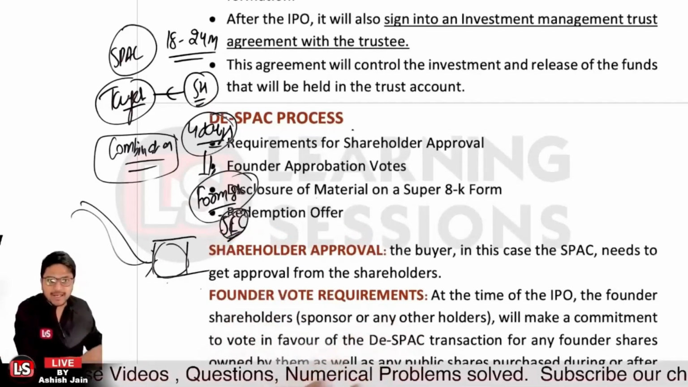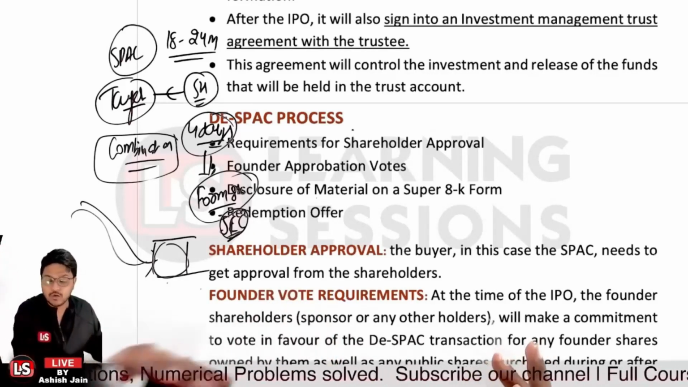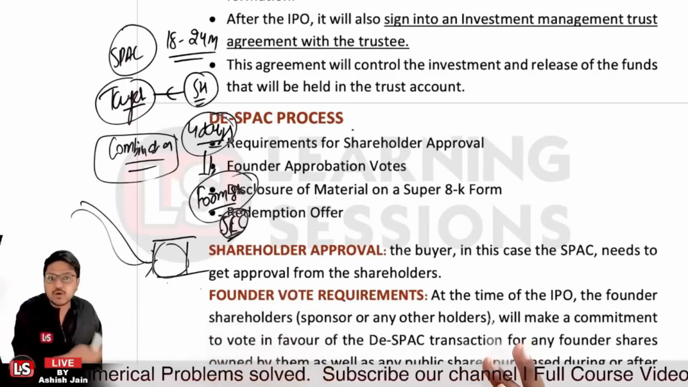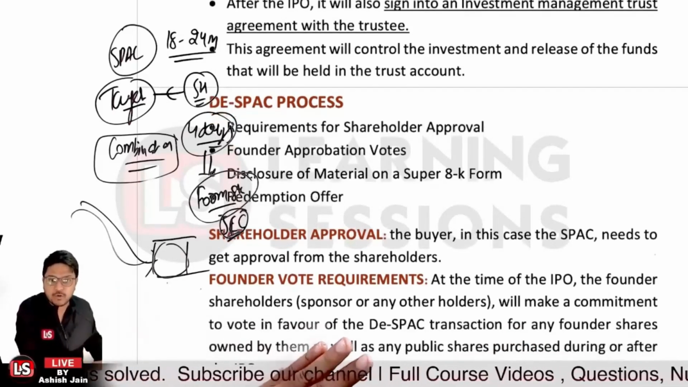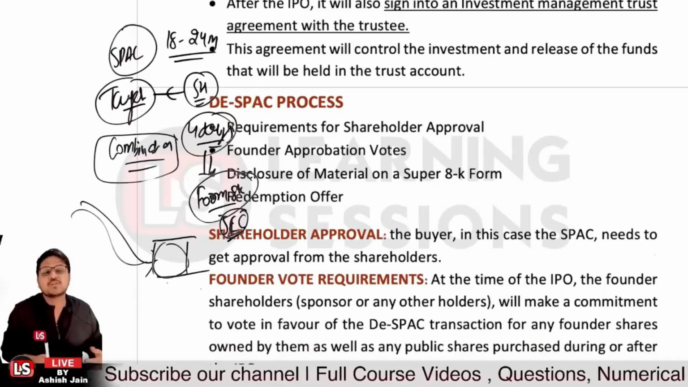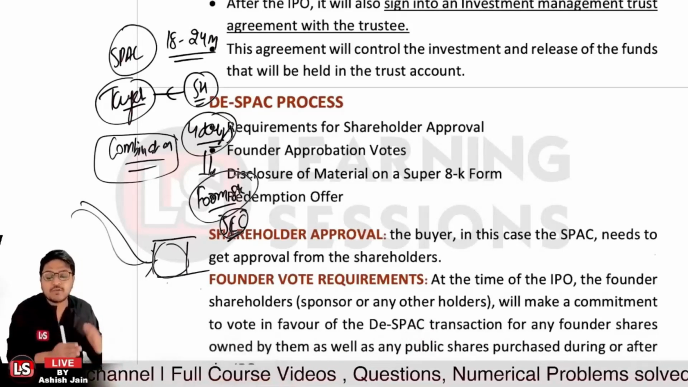It's related to the shareholders' approval. So the buyer in this case of SPAC needs to get approval from the shareholders on whether they want to go along with the company merger or not. Further, it's related to founder vote requirements. At the time of the IPO, founder shareholders like the sponsors, will make a commitment to vote in favor of the D-SPAC.